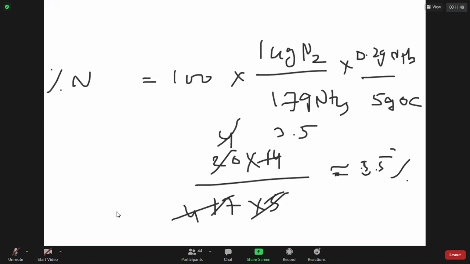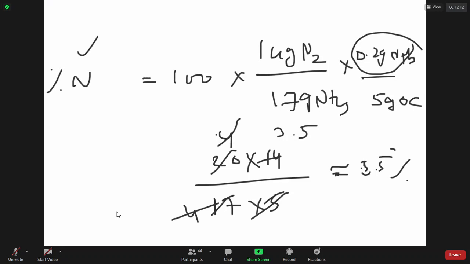Sir, how do you know that it has 0.2 grams of ammonia? There is a method called titration. Using titrimetric methods, you try to find out the amount of ammonia present. We have a shortcut formula also for that. Anyway, we will not be going there at this point of time.